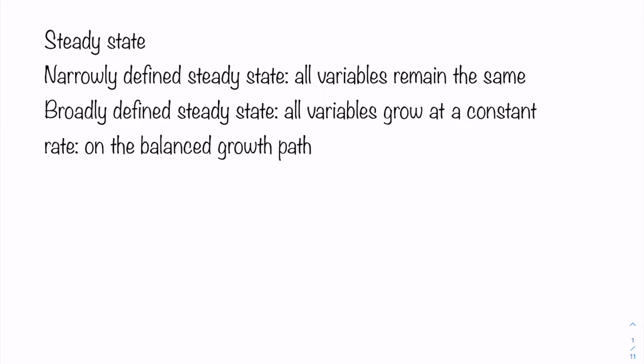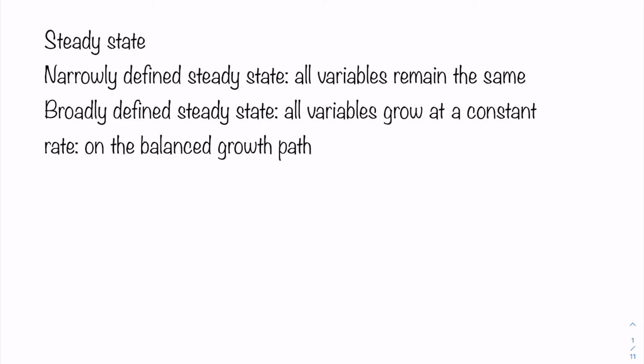Due to the format of the set of equations, they may not grow at the same rate. It may grow at 2%, it may grow at 1%, but it's okay. As long as they are growing at a constant rate, then it is on the balanced growth path. So then you say, hey, what happened to our steady state defined earlier? Well, the steady state we defined earlier is also more of the broadly defined steady state, but in the previous discussion we focused on all the per capita variables.